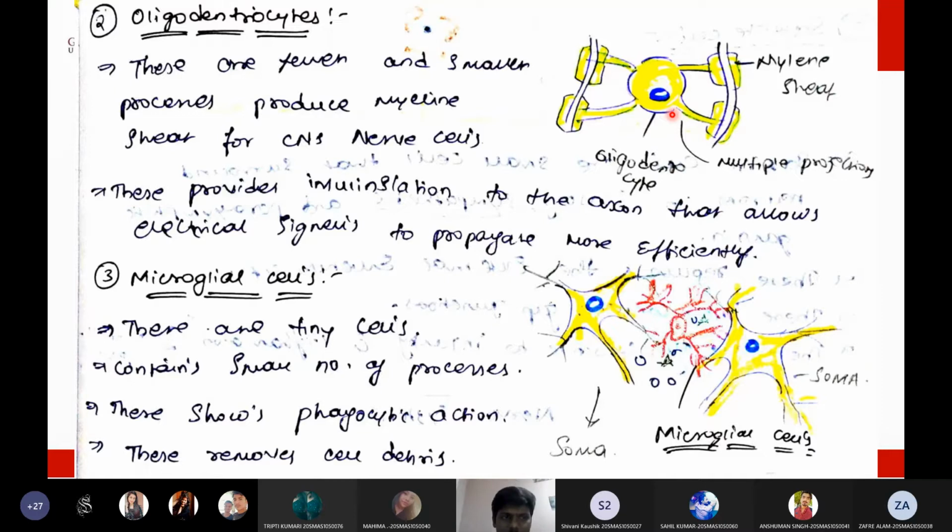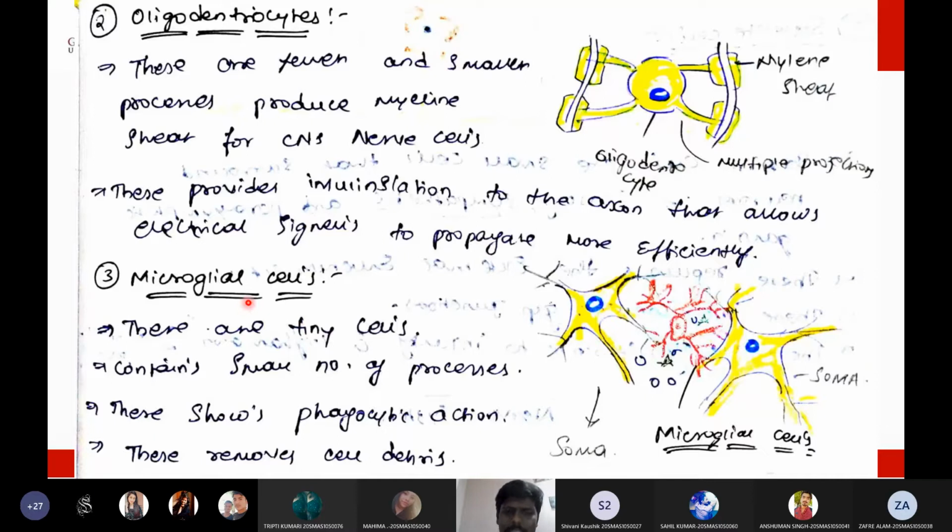Then the third one is microglial cells. What is the function of these microglial cells? Very simple, microglial cells play the role of immune cells of the brain. If any pathogen, virus, bacteria, fungi, or parasite enters the brain, these microglial cells will kill the microorganisms. So simply remember, microglial cells kill the microorganisms.